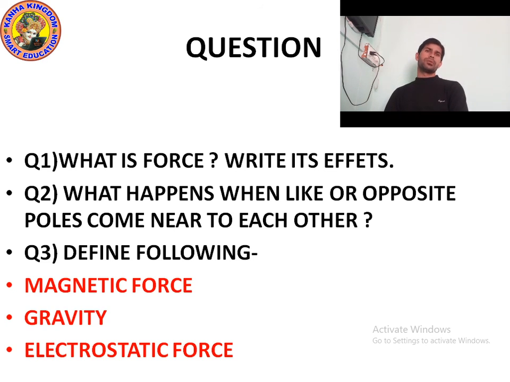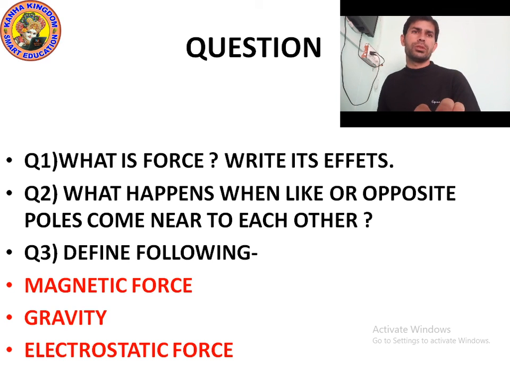So what is force? Force is a push or pull on an object. Force can change the shape of an object. Force can change the size of an object. Force can make an object move faster or make it slower. Force can change the direction of an object. I hope you understood.